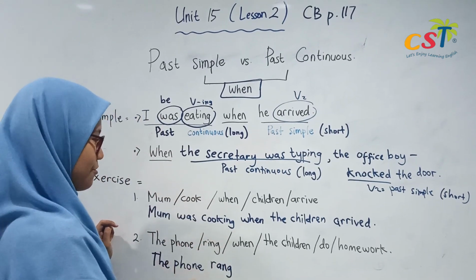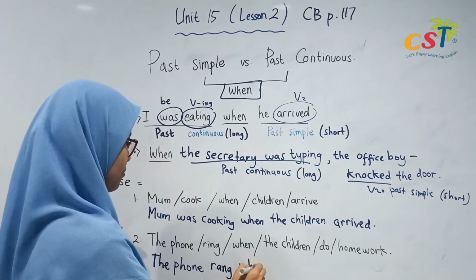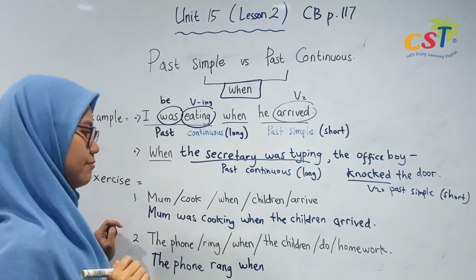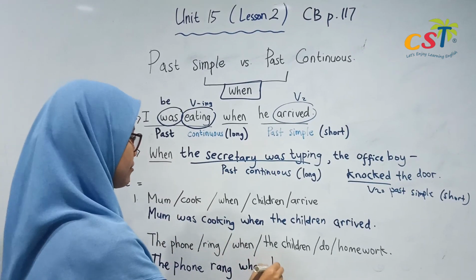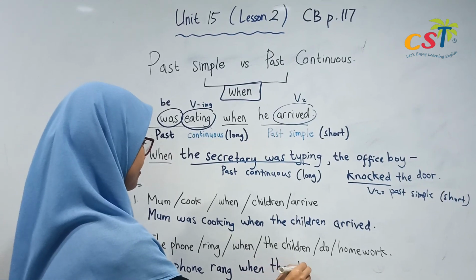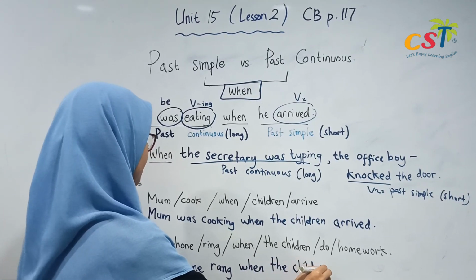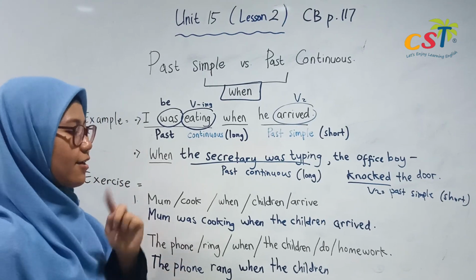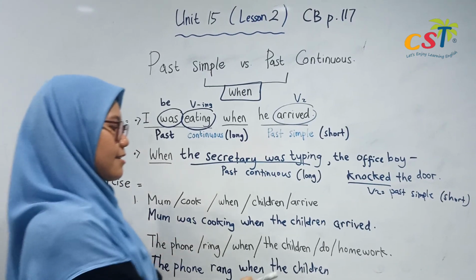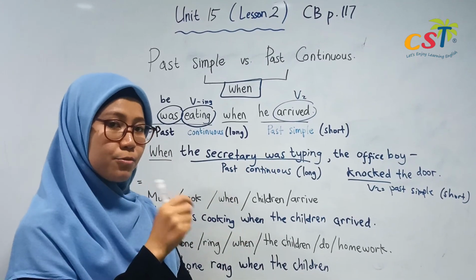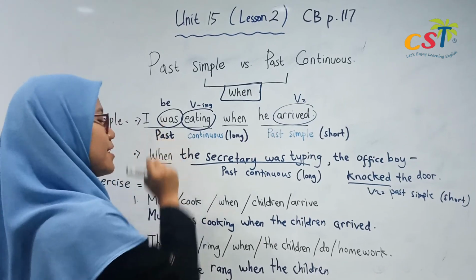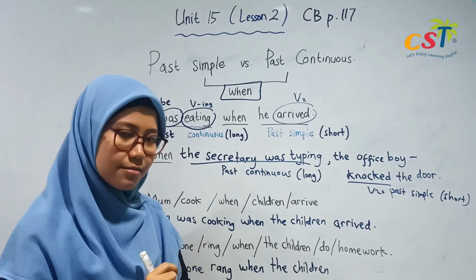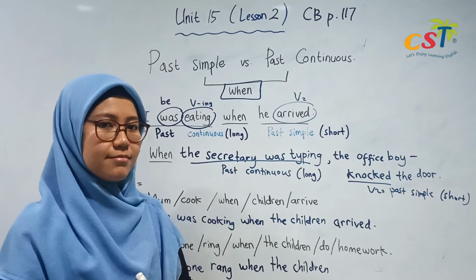Good. The phone rang when the children, wait for a while, when the children, okay, now this is the subject. You have to put to be, right? Be in the past. What's our word? Children.